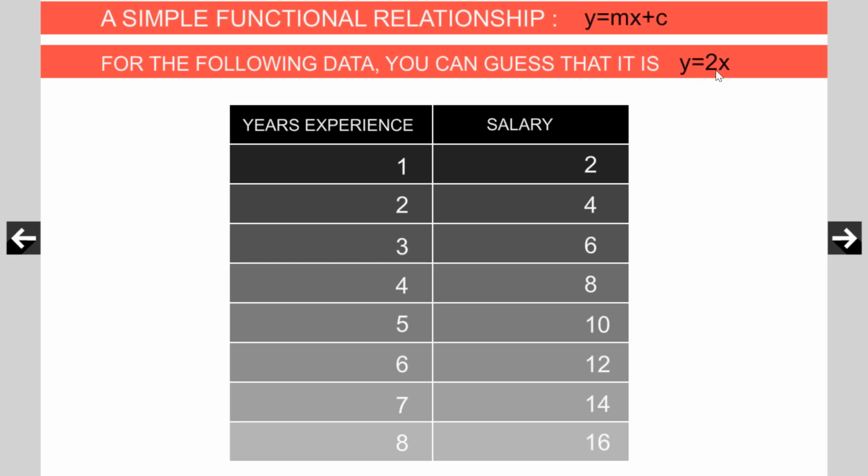It is also known as the regression equation. Please commit this point to your mind. This is known as the prediction equation, and this is also known as the regression equation. When the data is really so simple, you can simply guess the regression equation, the prediction equation. This is a particular case, a specific case. This is the general case. Here m is equal to 2.